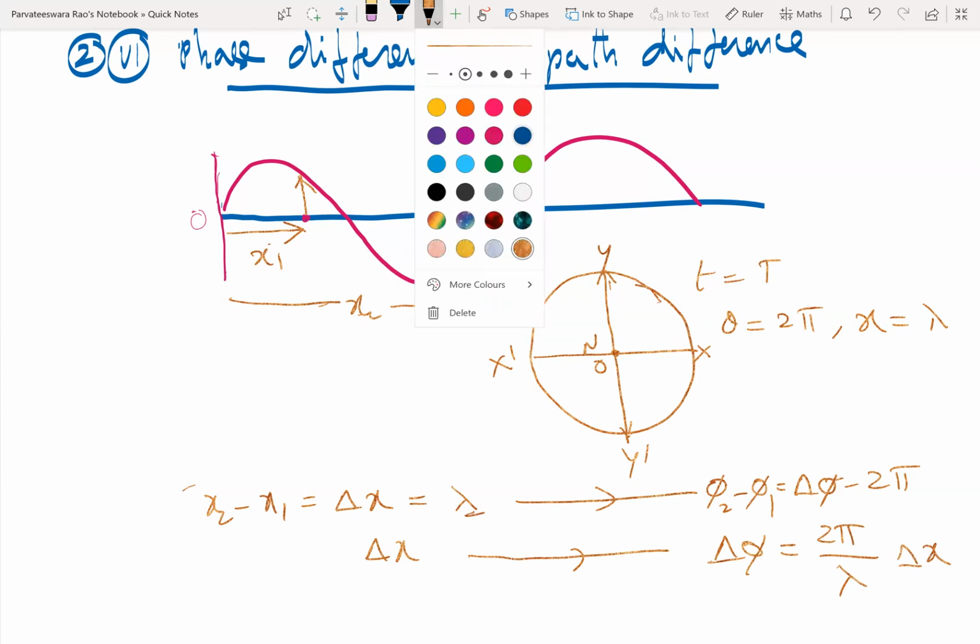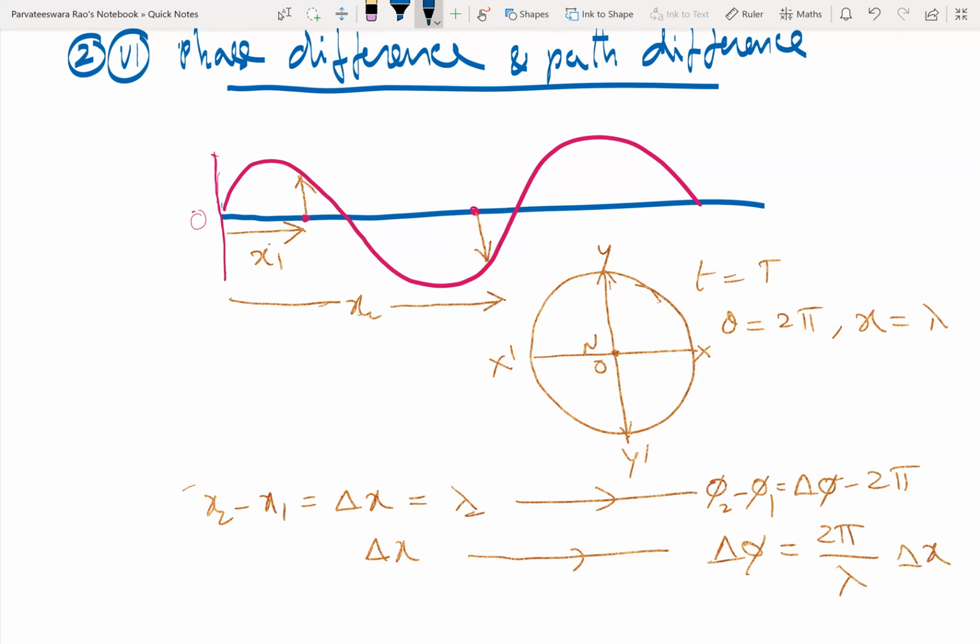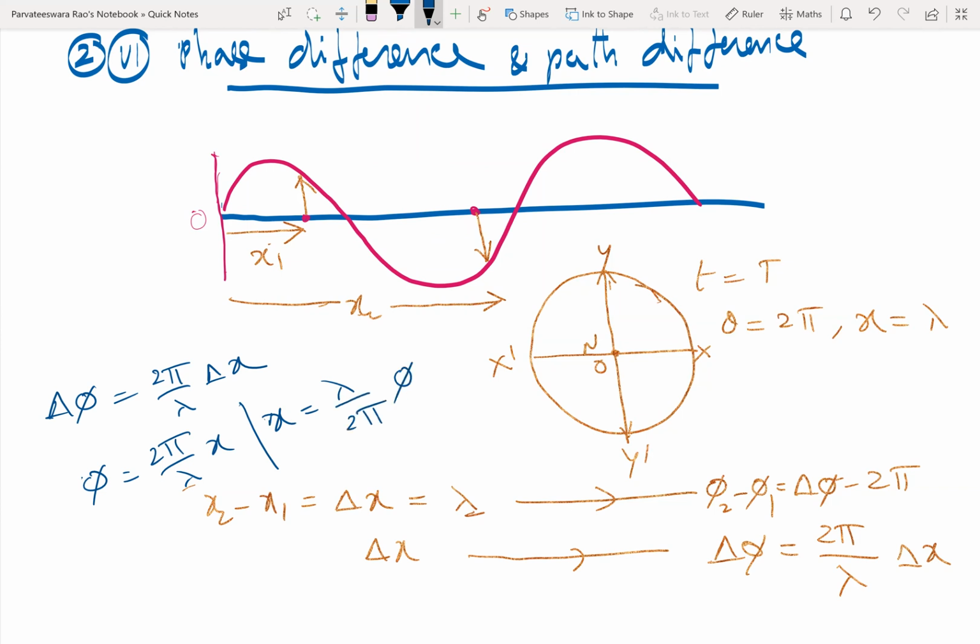Therefore, the required equation is delta phi is equal to 2 pi by lambda into delta x, or simply phi is equal to 2 pi by lambda into x. It can be also written as x is equal to lambda by 2 pi into phi.